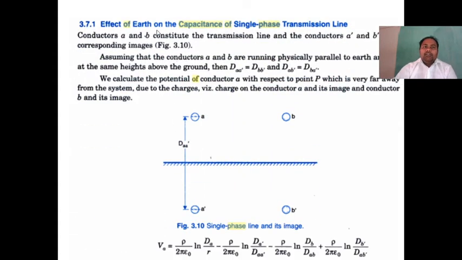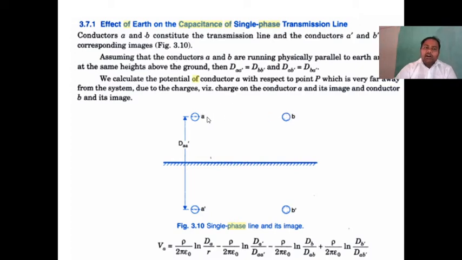So, effect of earth on capacitance of a single phase transmission line. Single phase means conductor A, conductor A dash. Here we take two conductors A, B. These are the actual conductors, single phase. This is a positive charge. Definitely this is a negative charge because of the return path. One is the return path to the other conductor. This is a positive charge. This is a negative charge.